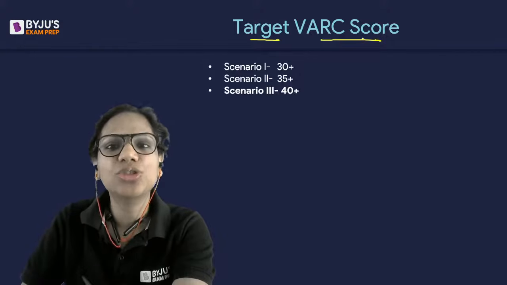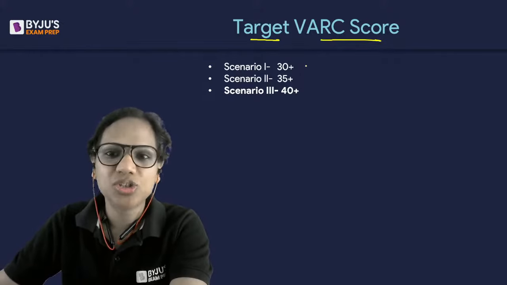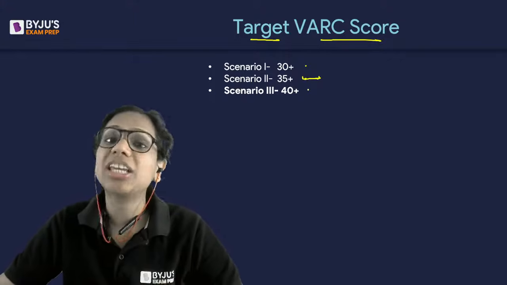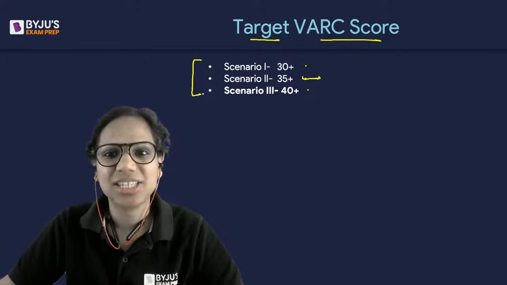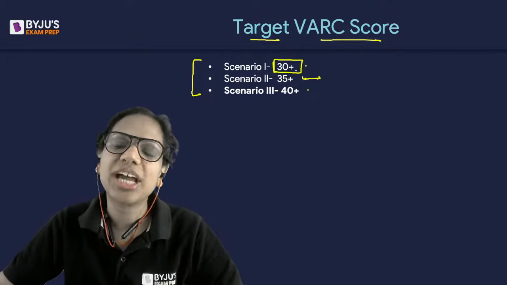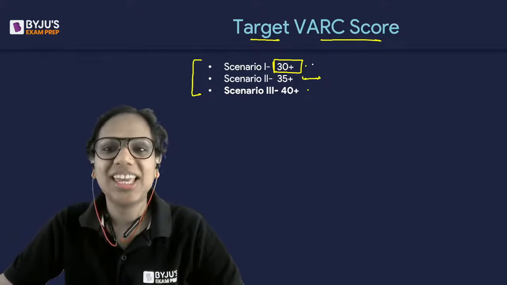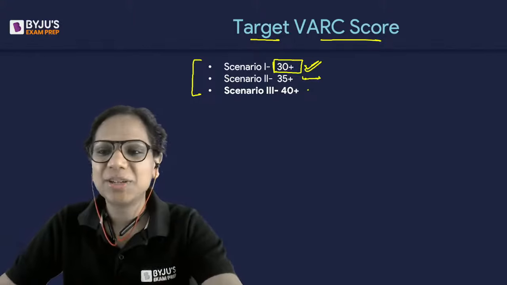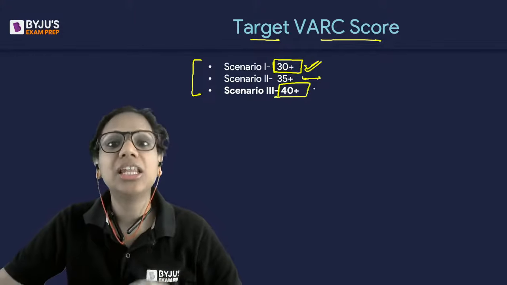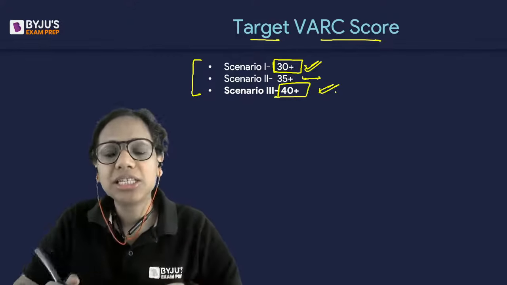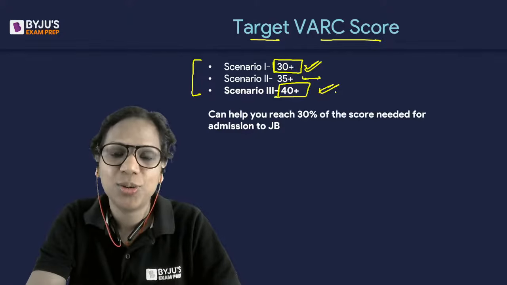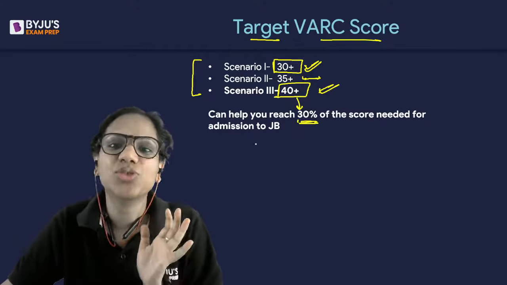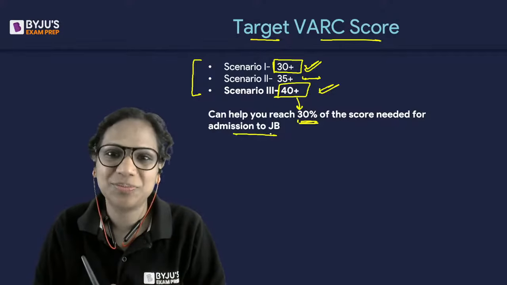As I said, I'm giving you three scenarios: one in which VARC is not your strength, one in which it is an okay section for you, and one where it is your strength. In any circumstance, try to score a 30 plus in this section if you want to chase an overall score of 146. If it is your strength, nothing like it, aim for a 40 plus. It is very well achievable. And this 40 plus will count as 30% of the score that you need for admission to JB.